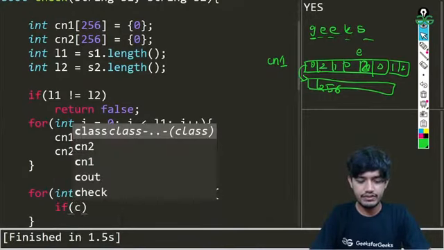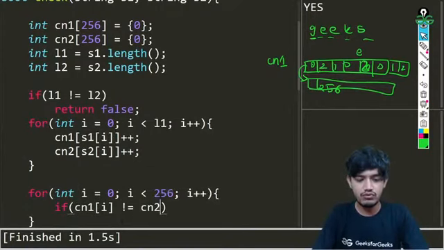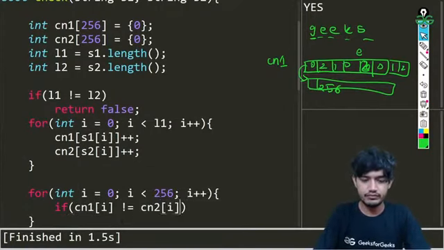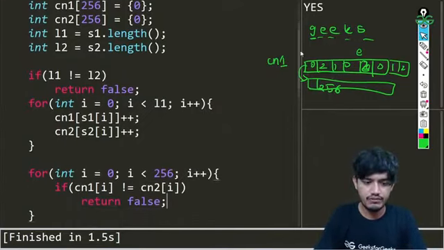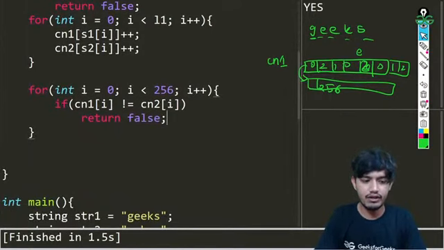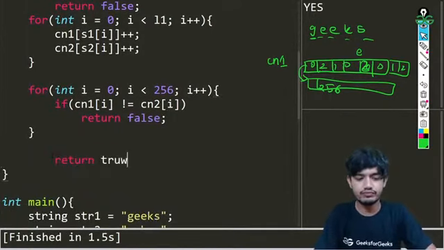Then we will be checking if cn1 of i is not equal to cn2 of i. In that case we can say for sure that we need to return false. And if this for loop is finished and we are not encountering anything, we'll be simply returning true.